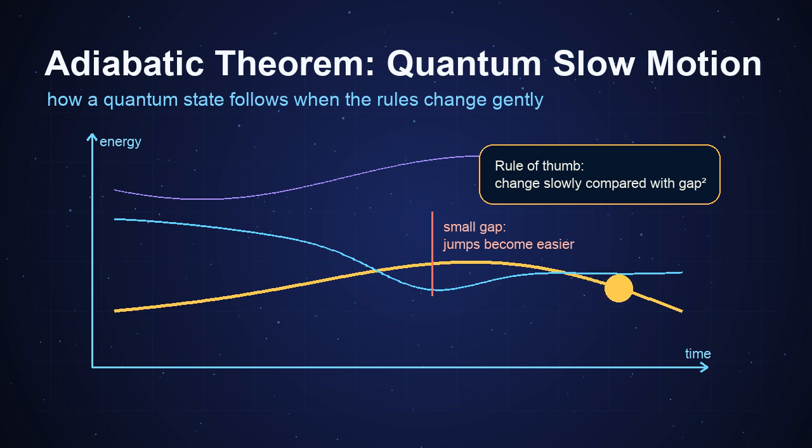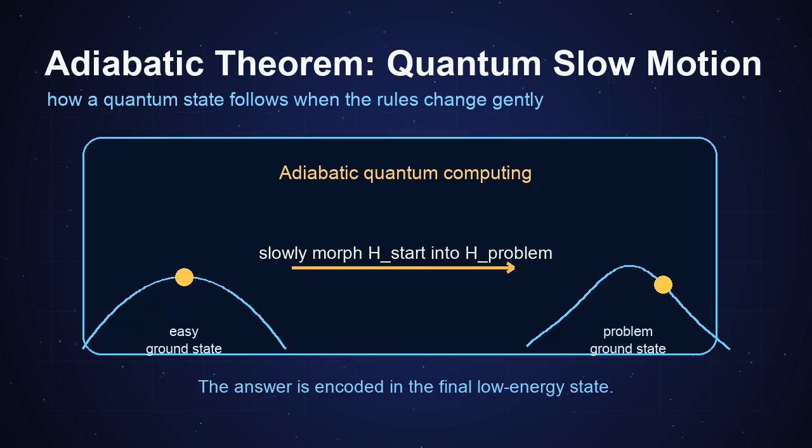Visually, think of a glowing dot riding one energy curve while the landscape bends underneath it. The dot is not frozen, it collects phase. But it avoids leaking into other curves when the motion is gentle. This idea powers more than a metaphor.